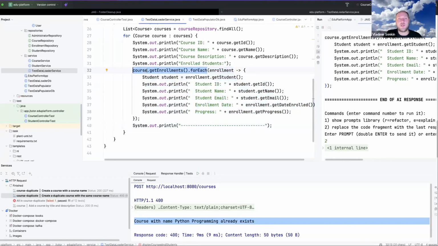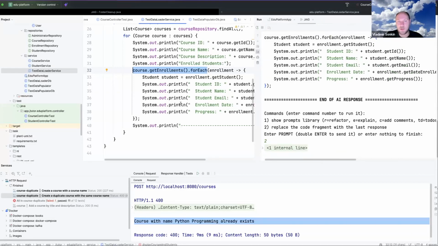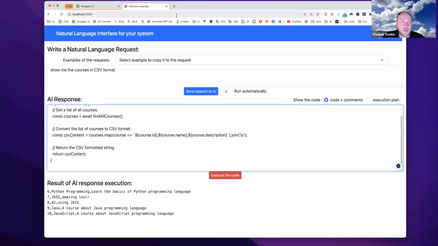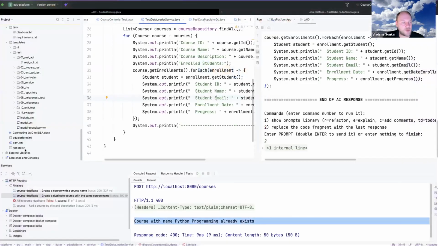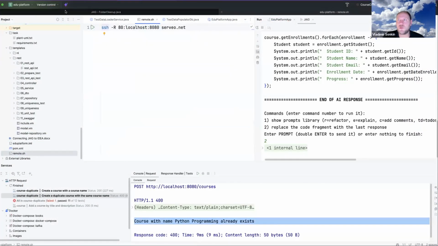So it is quite easy if you have some portion of code and you want to change it, to refactor it, it is also quite easy to use JAIG. Just select this code, press this magic button and use it. And the very last thing to demonstrate, I will expose my server to outside.